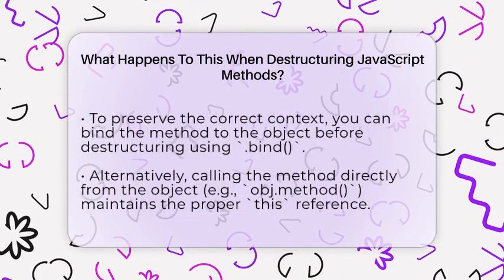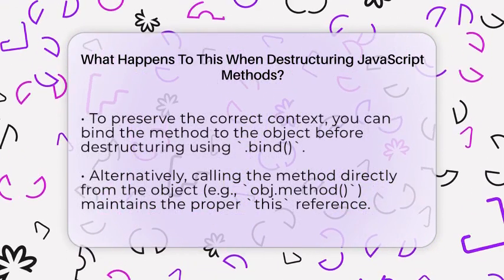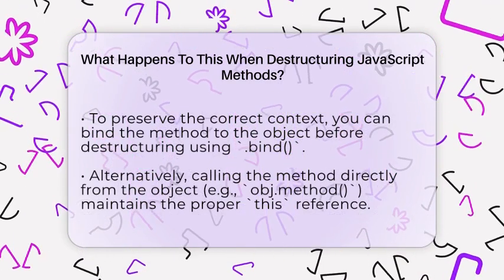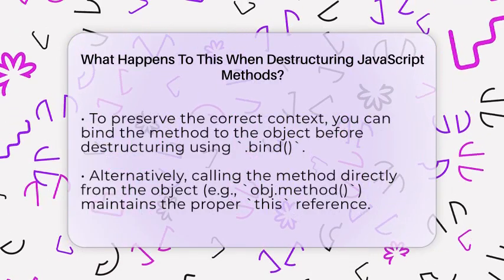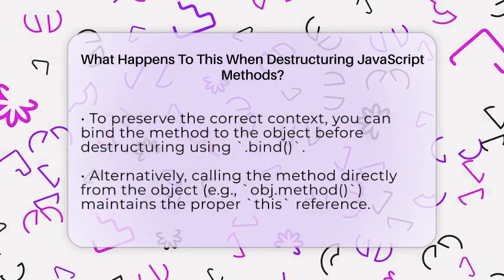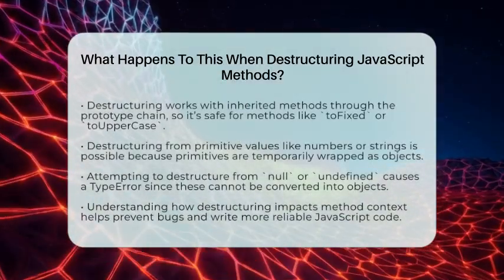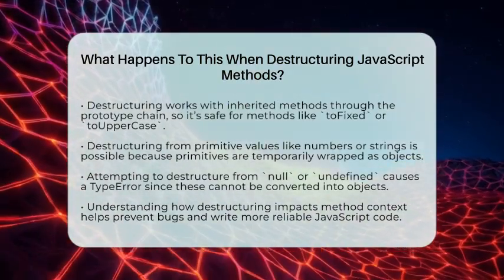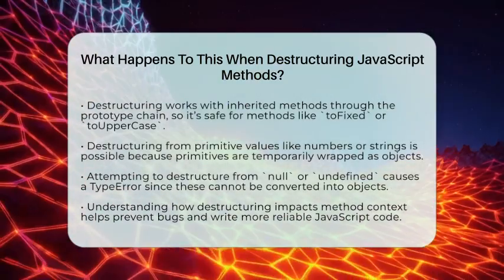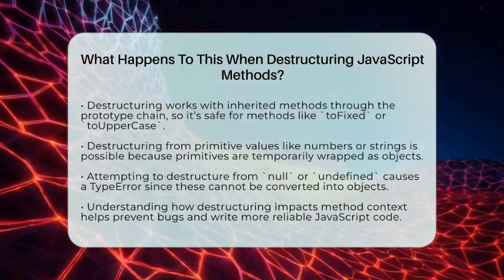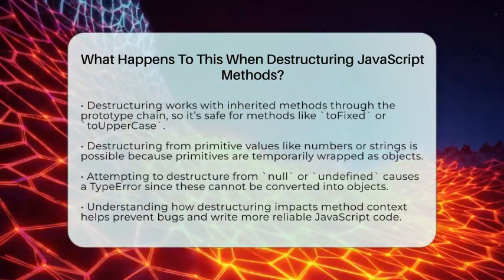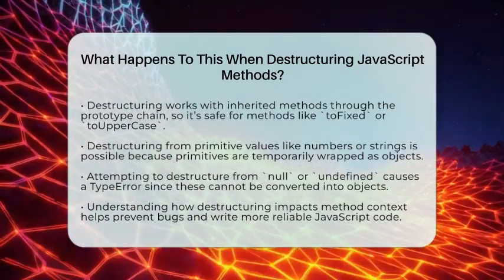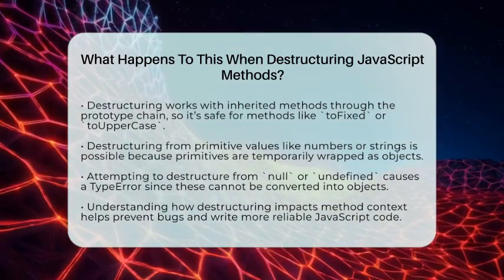If the method is inherited through the prototype chain, destructuring still works fine because JavaScript looks up the property along the prototype chain. But if you try to destructure from a primitive like a number or string, JavaScript wraps the primitive in an object temporarily, so destructuring still works for methods like toFixed or toUpperCase. However, if you try to destructure from null or undefined, JavaScript throws a type error because these values cannot be converted into objects. Understanding how destructuring affects methods is key to writing bug-free code.